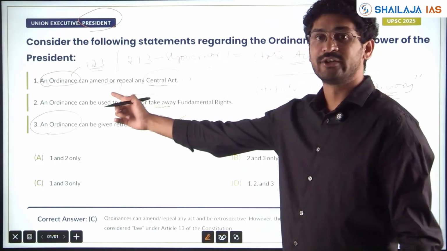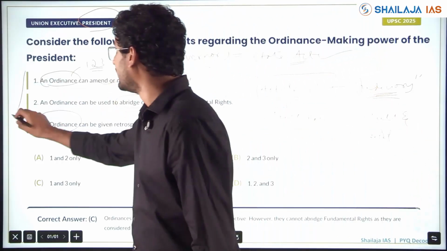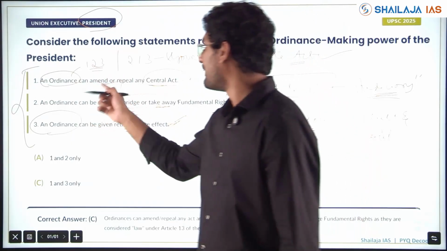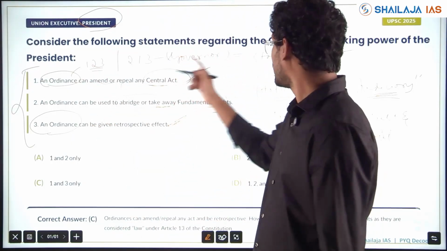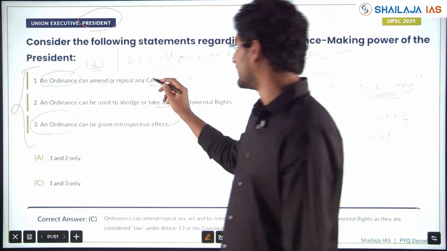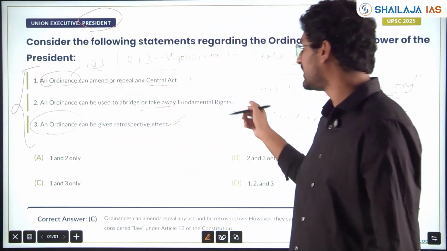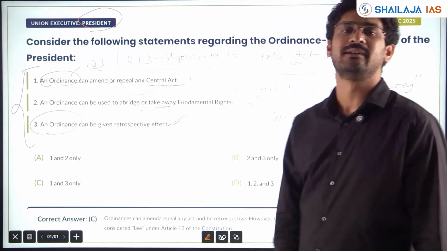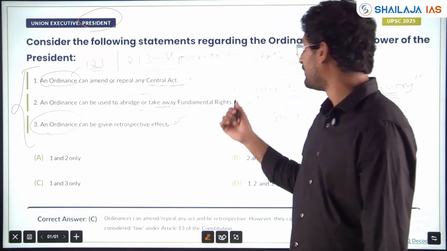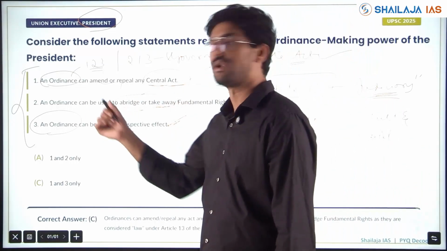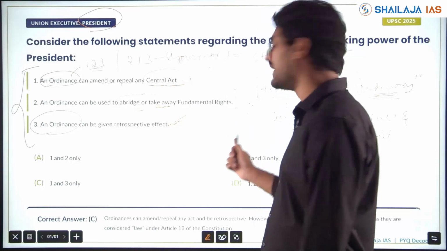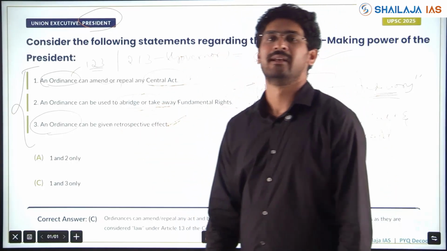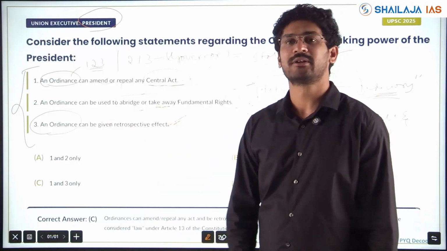Fundamental rights linked to President, linked to ordinance mechanisms and power of the President. President can amend any central act. Governor can amend any state act. This is right. An ordinance can be used to abridge or take away fundamental rights? Under Article 13, no, it will be considered null and void. If any aggrieved person goes to the Supreme Court, that ordinance will be considered null and void and will be taken out under Article 13. An ordinance can be given retrospective effect.